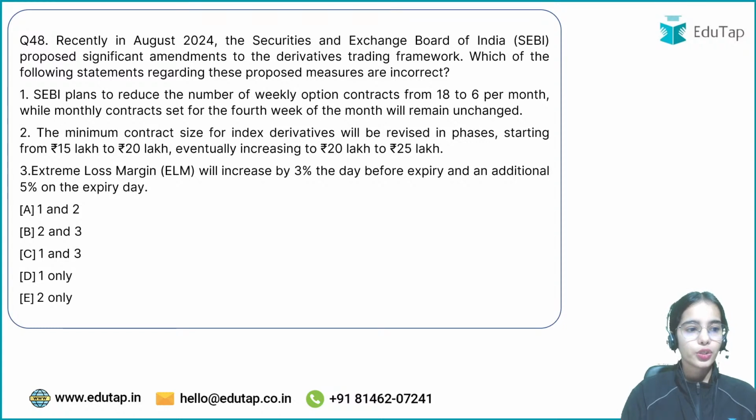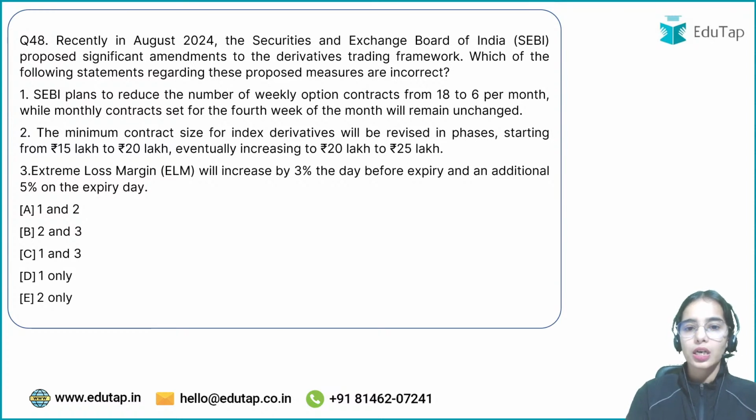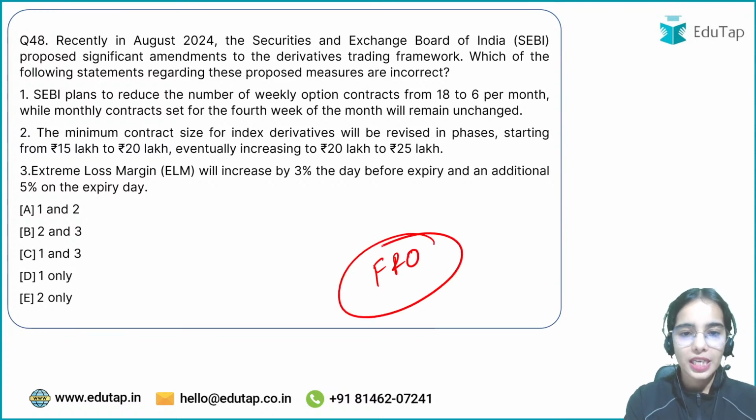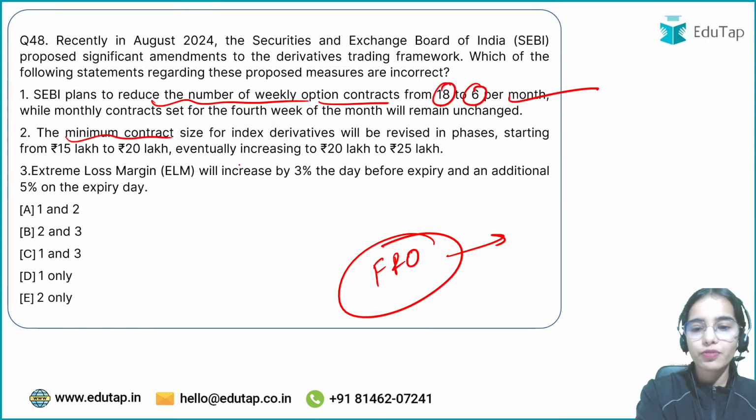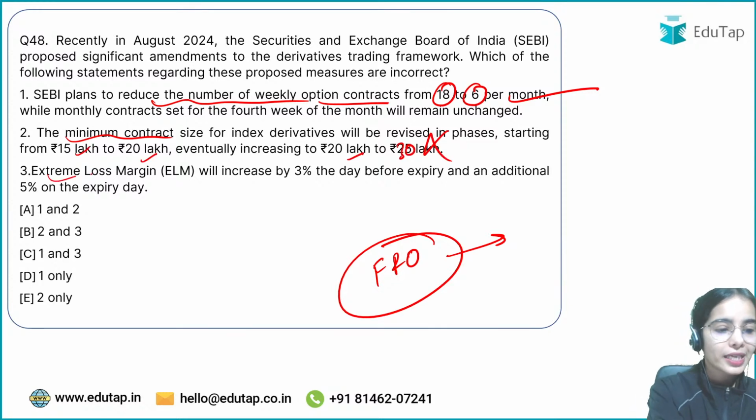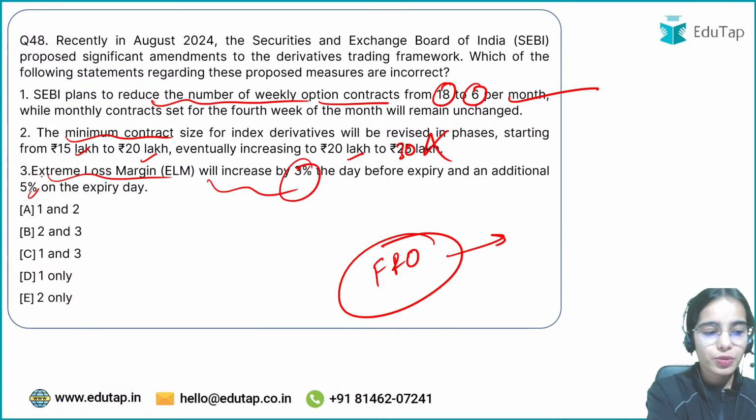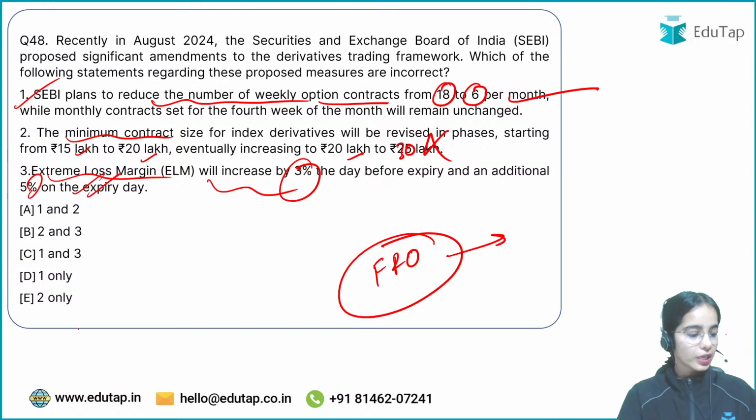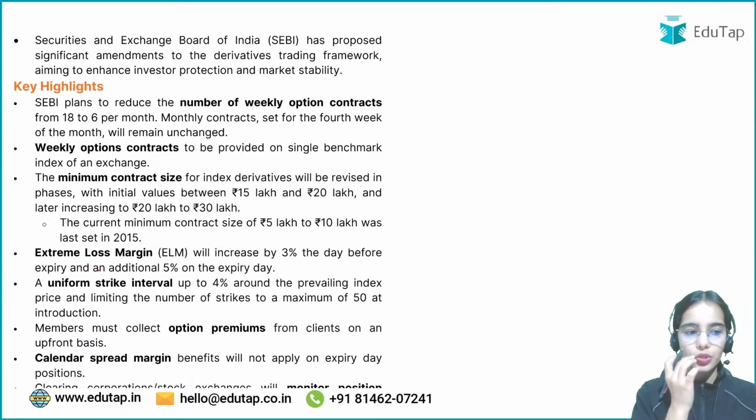Next is, SEBI proposed significant amendments to the derivatives trading framework. In the FNO segment, in the future and option segment, changes have been proposed by SEBI. So SEBI plans to reduce the number of weekly option contracts from 18 to 6, correct. Minimum contract size will be increased from 15 lakh to 20 lakh and 20 lakh to 30 lakhs, so this is wrong. Extreme loss margin, that is the additional loss margin, will increase by 3% and 5%, so this is also correct. So first and third are correct, the second is wrong. You have to tell the incorrect one, so only the second one is incorrect, so that is the answer.